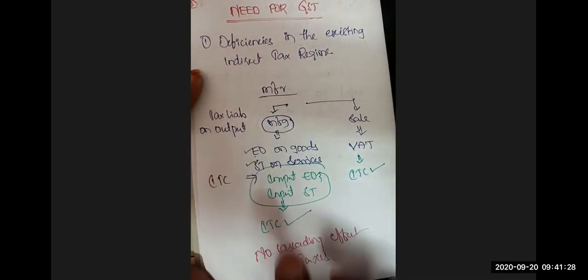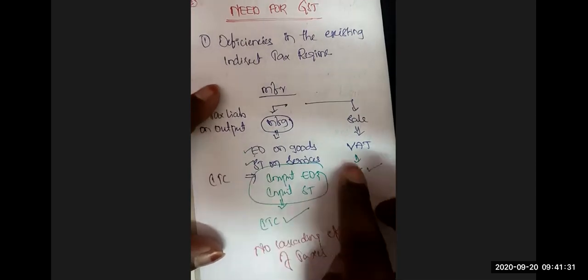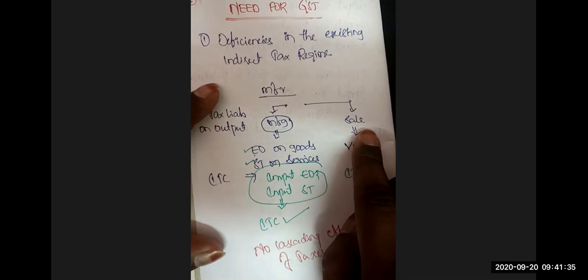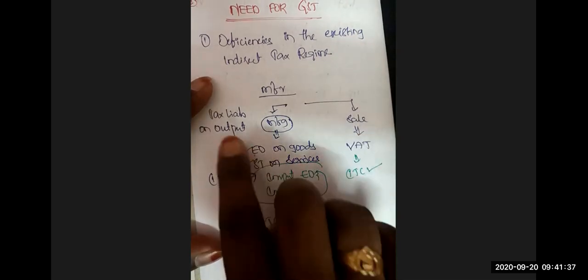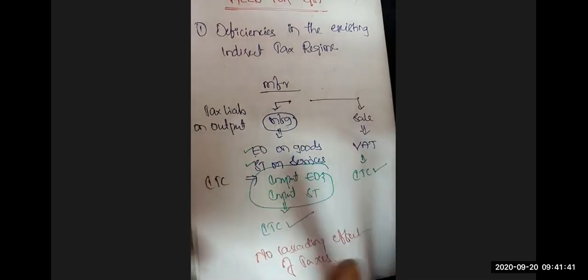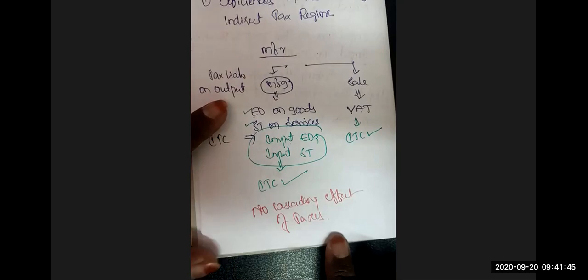And whatever goods the manufacturer manufactures, by selling them he will collect the output VAT, and anyhow he will have the input VAT, whereby he can avail input tax credit of VAT. At the manufacturer stage, there is no cascading effect of taxes.